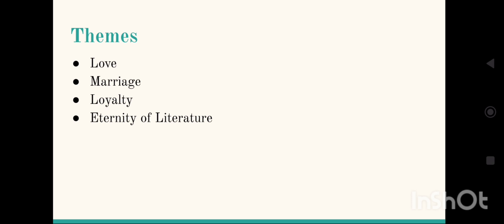Eternity of literature. So, you see that whatever William Shakespeare wrote, you could easily connect to today's love, and he is so confident in his conviction that वो अपना सारा लिखा हुआ चीज़ सब दाव पे लगाने को तैयार है just on the fact that I am right. So definitely he has written something, a masterpiece, and he knows that he is not wrong. So that is the eternity of literature, and that is the eternity of William Shakespeare, the greatest of all.